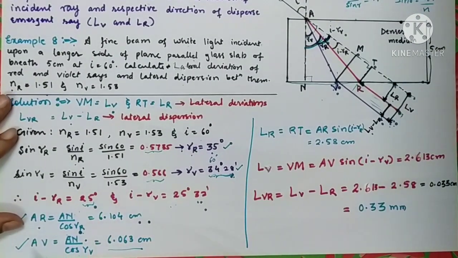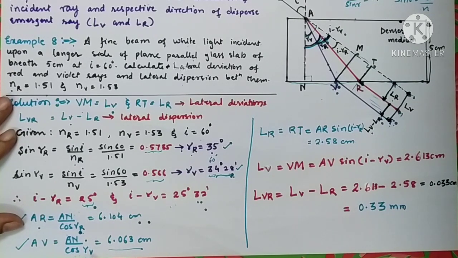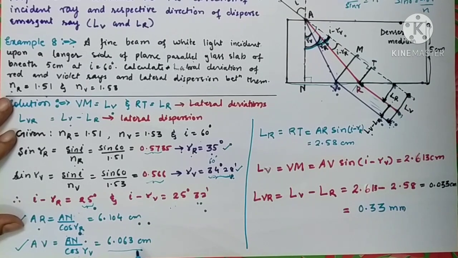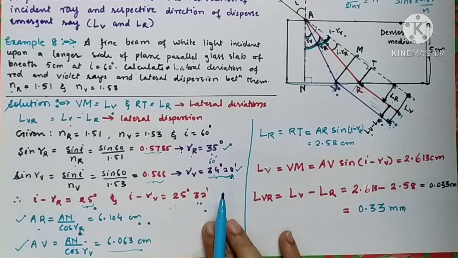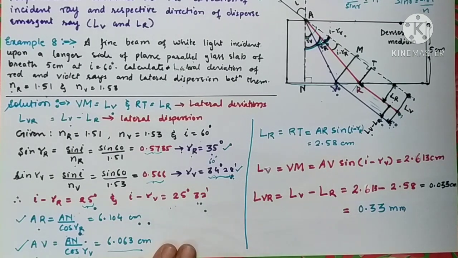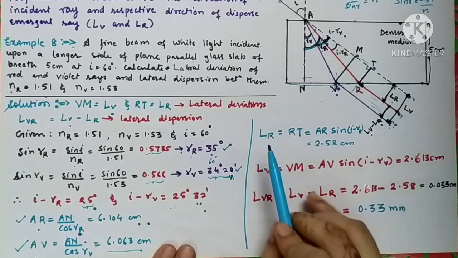Similarly, let us calculate AV. It is AN upon cos of RV, and it comes out to be equal to 6.63 centimeter. It's up to the calculation how fast you are going to calculate. So AR and AV can be easily calculated. Now let us find out LR.